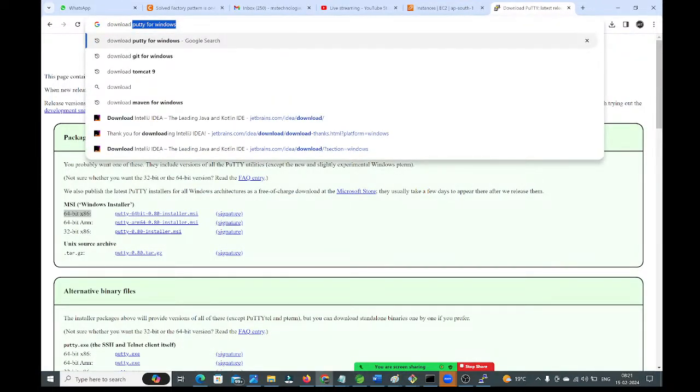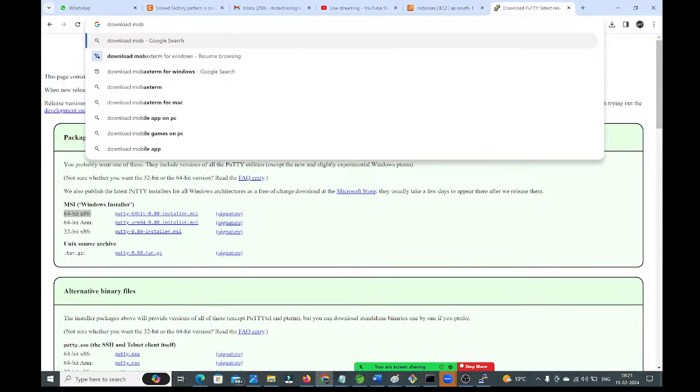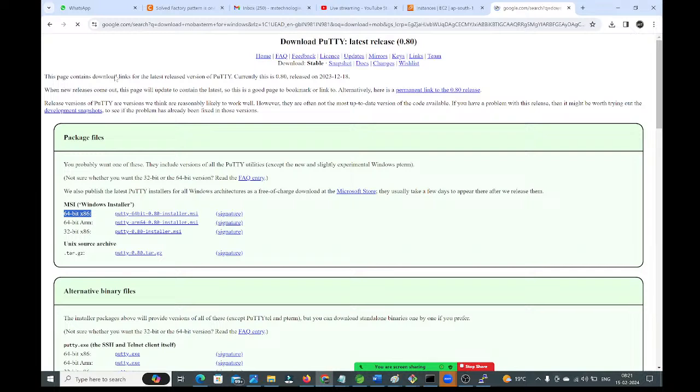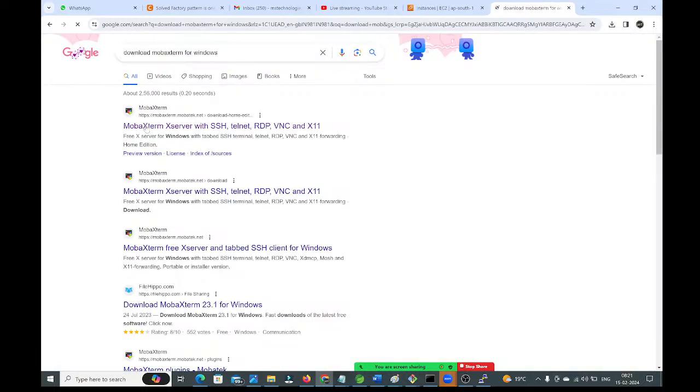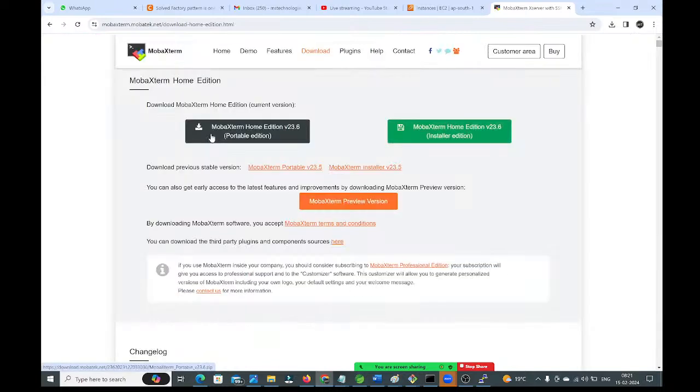Download MobaXterm, guys. See, we have downloaded MobaXterm. Click on this MobaXterm, portable edition, right? You can click on this, guys. MobaXterm will be downloaded into your system. Once it is downloaded, you no need to install this, guys.